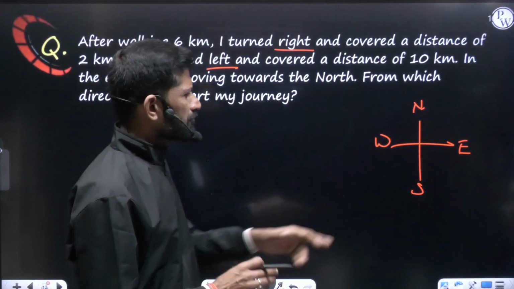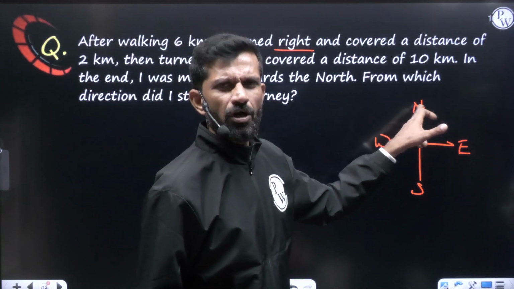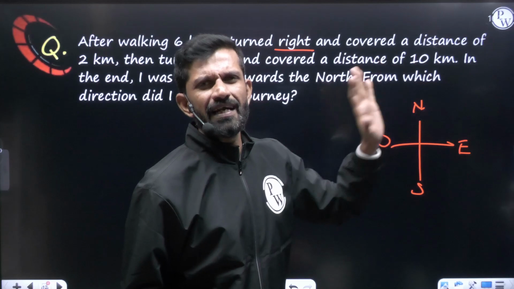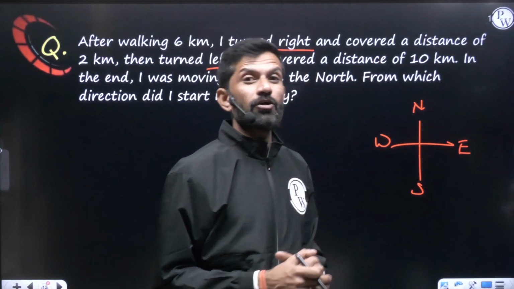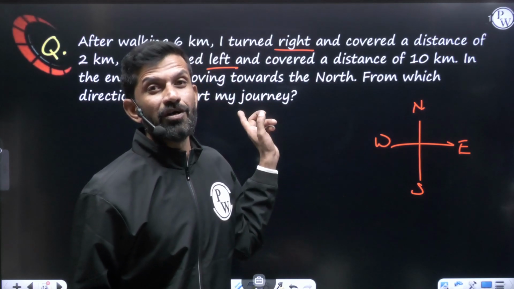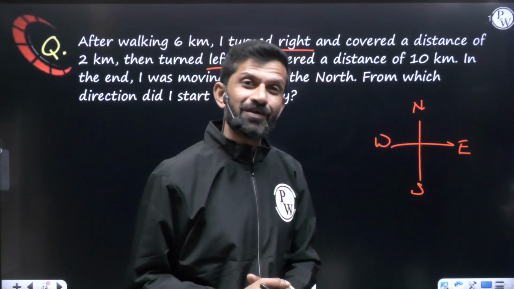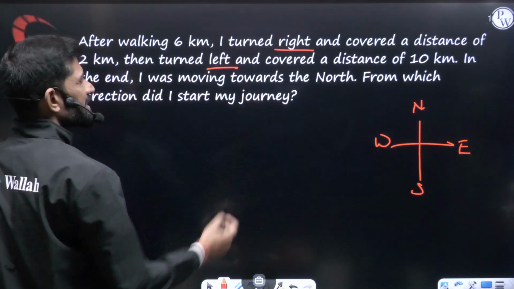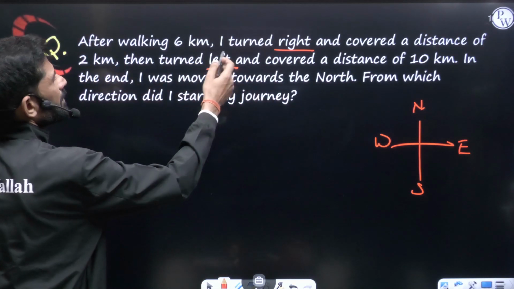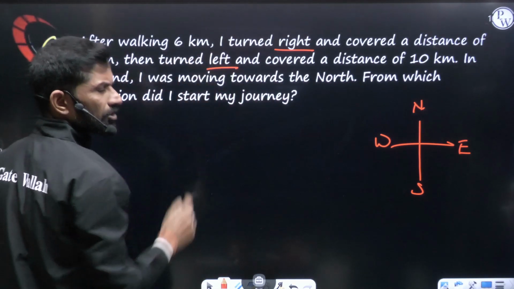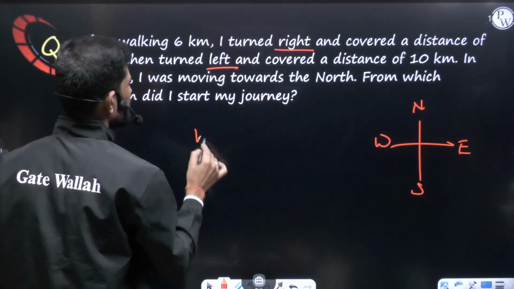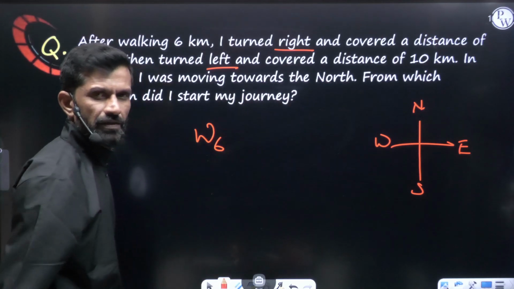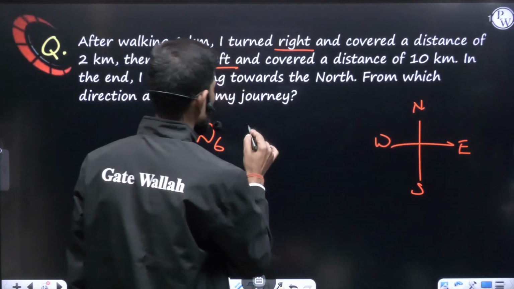So you have started from east and the end it is coming north, means you can say directly that he started in the east. You started from the east and reached at the end also to the east, and they are saying north, means actually you should start from north. So let us see here. Let us take that he started from the west. Okay, after walking 6 kilometer, let's say he started from the west. So after walking 6 kilometer in the west, okay, I turned right. So from west right turn is north again.